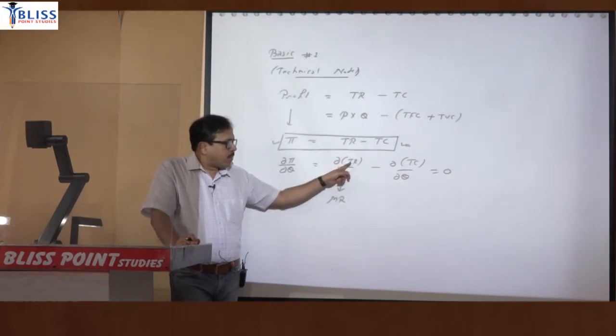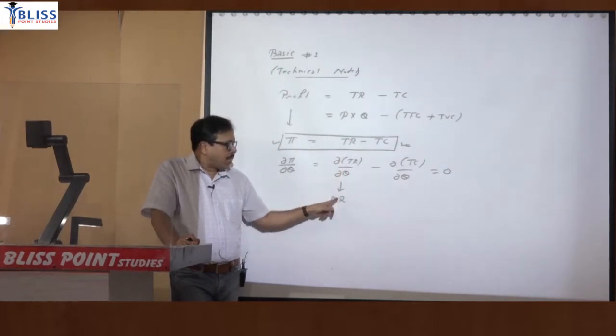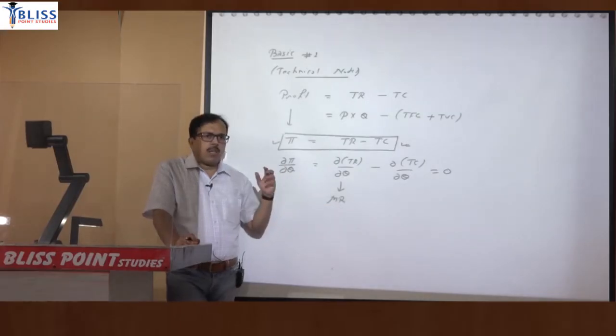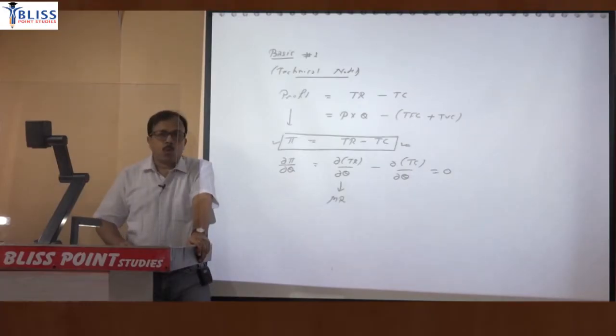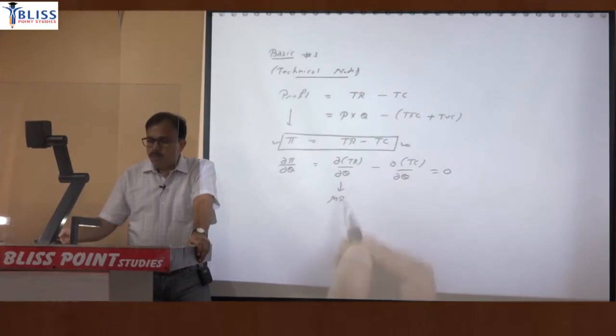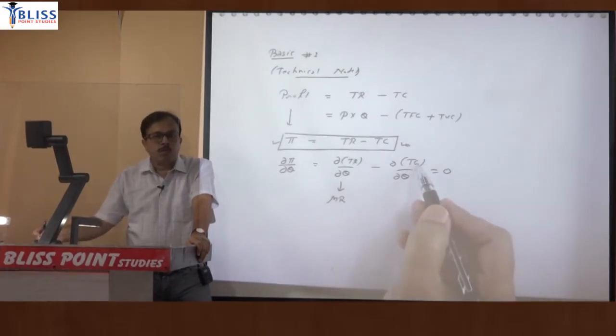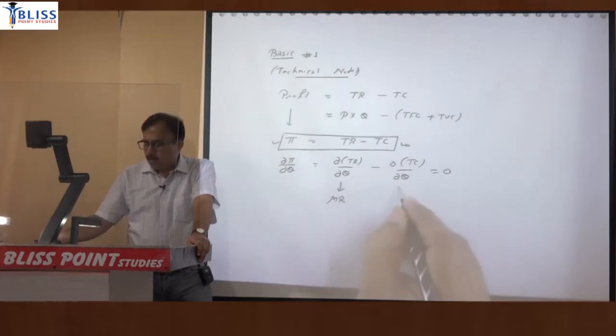So when you differentiate the total, you get the marginal concept. And if you differentiate any function, remember you get the slope geometrically. So the slope of total revenue is marginal revenue. Similarly, the slope of total cost will be marginal cost. So by differentiating total cost, you get marginal cost.